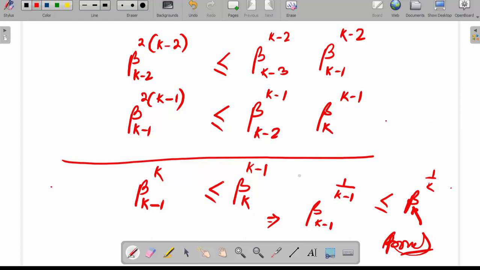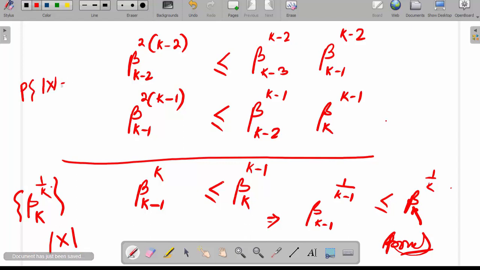That is, beta k to the power 1 by k is a constant sequence of numbers, which happens only when mod x is degenerate, that is, probability of mod x equal to c is equal to 1.